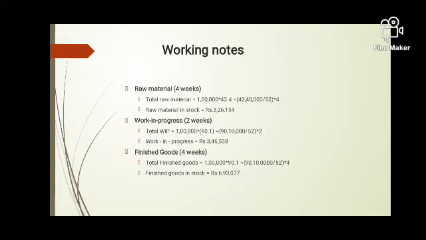Now for work in progress, there are two schools of thought. Work in progress means the product which is half prepared. So you can also take the total cost divided by 2, that is, the completion stage is 50%. So we can take the 1 lakh units which the company prepares every year, multiplied by half of the total cost.